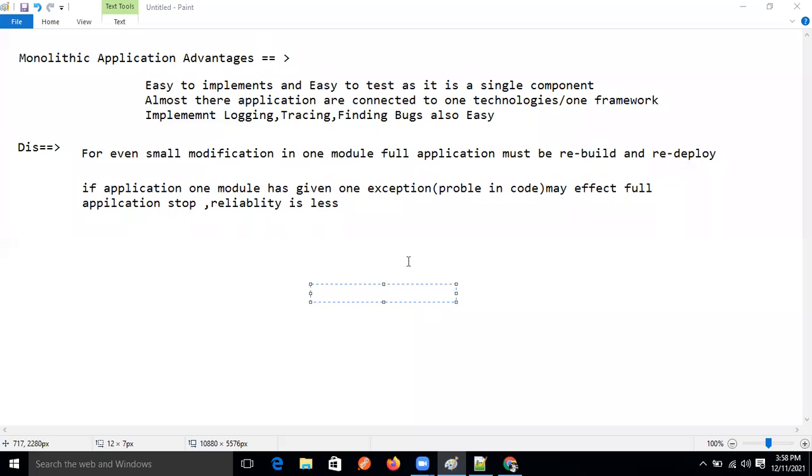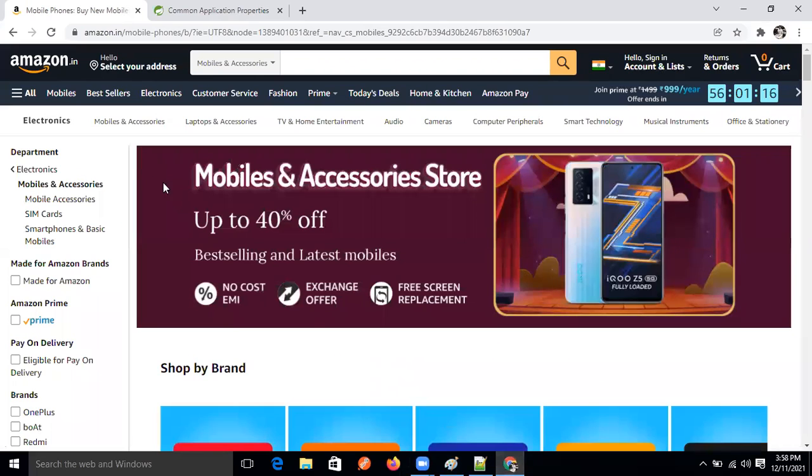Okay, guys. So let's start it, right? Yes, yes, carry on. Go ahead, Ravi. Okay, guys. So now in this, this is the Amazon application, guys.